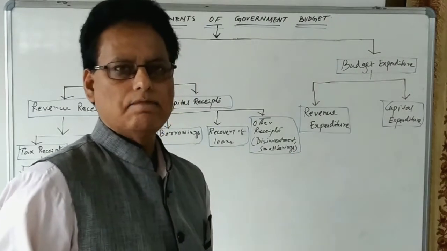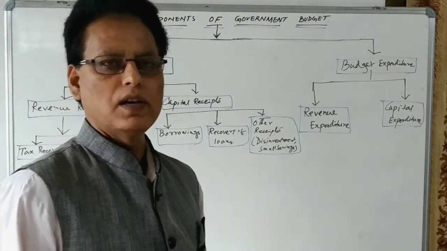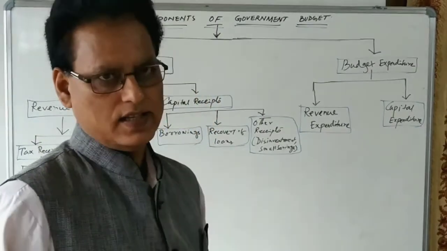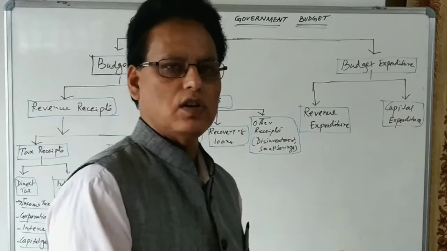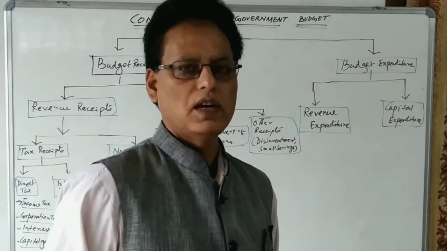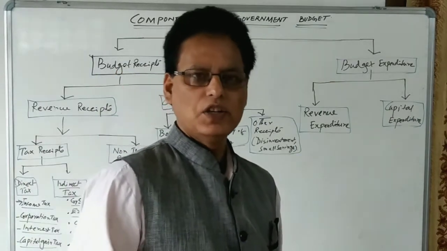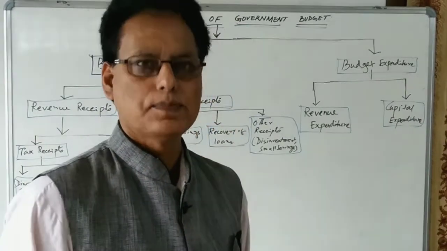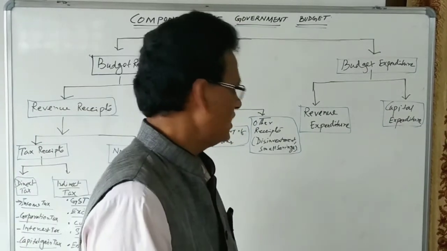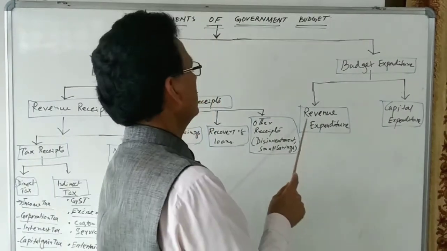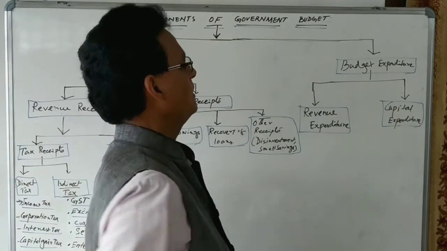So this type of payments, revenue expenditures, are the expenditures of the government which do not create physical assets, such as the payment of salaries to government employees, payment of pensions to retired persons or to old age persons, the payment of wage subsidies, payment of scholarships. These are all examples of revenue expenditure.